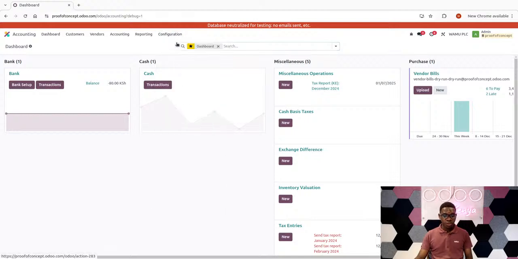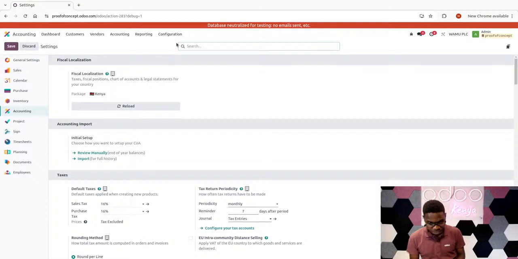So when I come to the configuration menu and I come to the settings, first things first, as you have already hinted before, the installation package will always be filled here. In the event you have a localization, you just pick your country as you proceed. In the event you don't have a localization, we have two options. You could consider just installing your own chart of accounts and configuring it, or alternatively, you could use Odoo's generic chart of accounts, then edit a few things. So it depends on what will suit you better at a particular point in time.